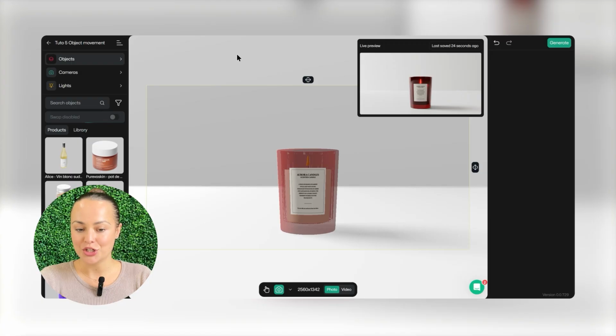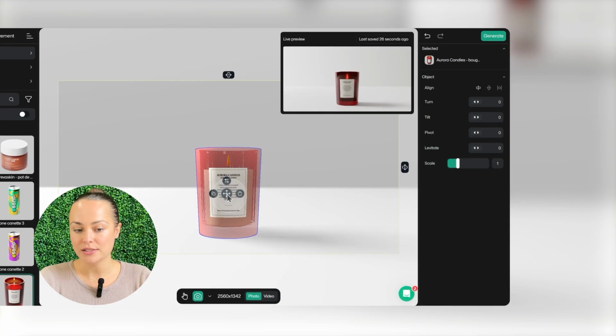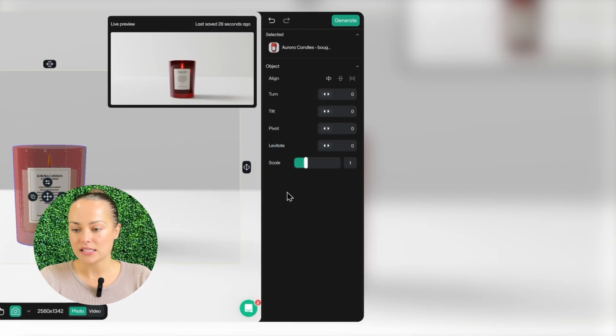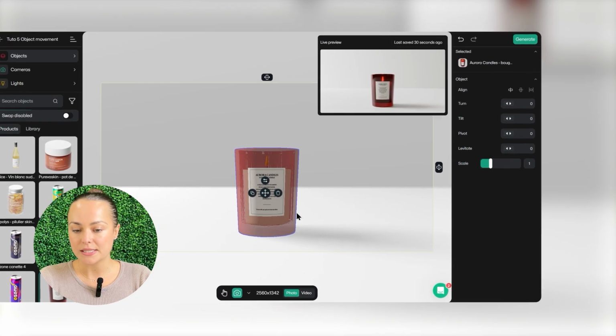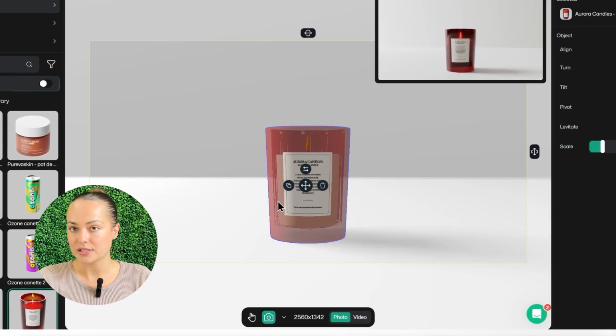Today I'm going to be teaching you how object movements work in Omi. It's super simple, just select your object and you'll have several options. On the right, we have the settings for the objects and we'll come back to those later. In the center of the workspace where I clicked, several actions have appeared.